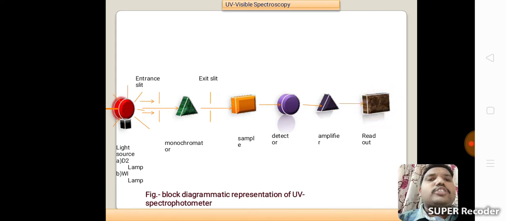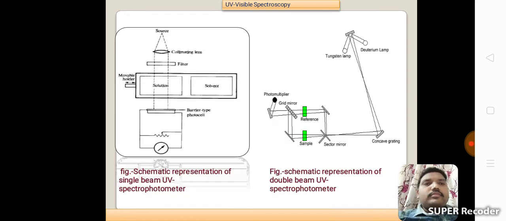First of all, the light source produces a light ray. Next, the monochromator converts polychromatic radiation into monochromatic radiation, and then through the exit slit this ray is incident on the sample chamber, then the detector, the amplifier, and finally the readout device. Next, the schematic representation of a single beam UV spectrophotometer and of a double beam UV spectrophotometer.